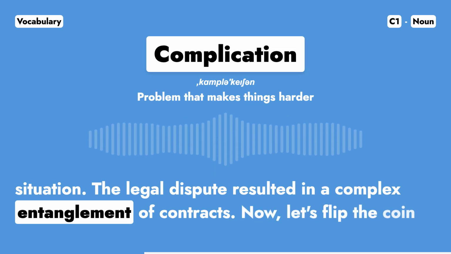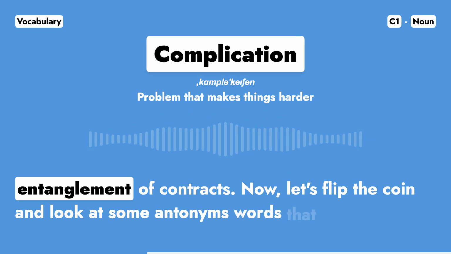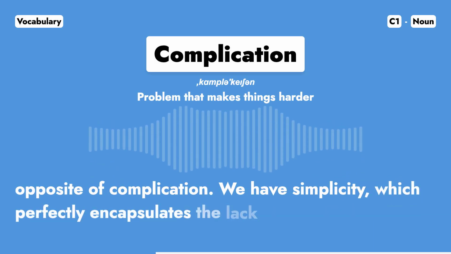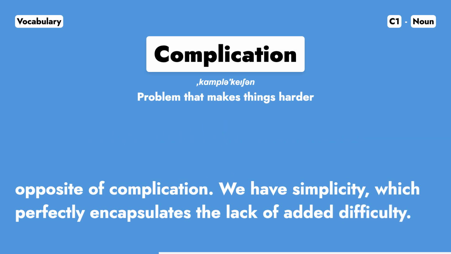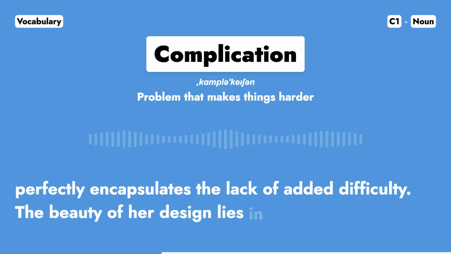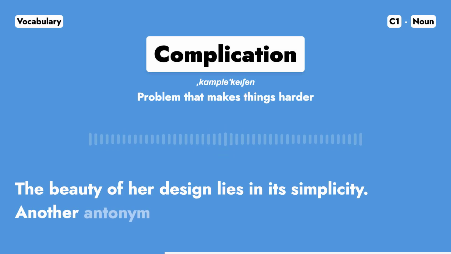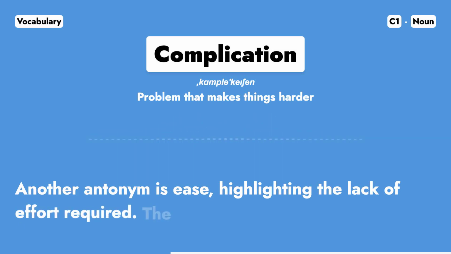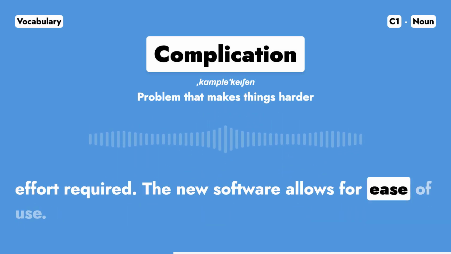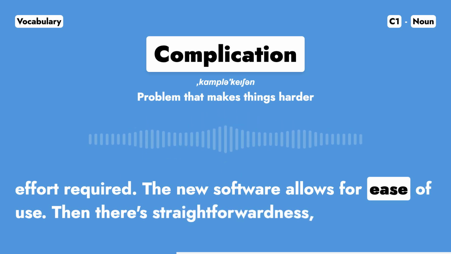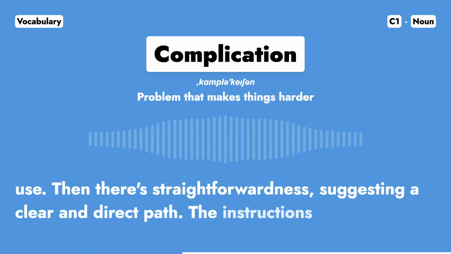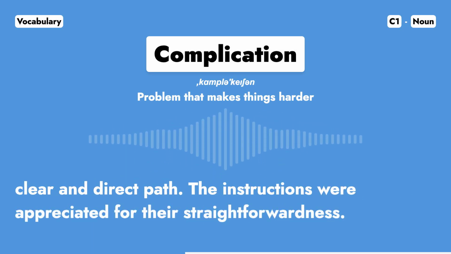Now, let's flip the coin and look at some antonyms, words that represent the opposite of complication. We have simplicity, which perfectly encapsulates the lack of added difficulty. The beauty of her design lies in its simplicity. Another antonym is ease, highlighting the lack of effort required. The new software allows for ease of use. Then there's straightforwardness, suggesting a clear and direct path. The instructions were appreciated for their straightforwardness.